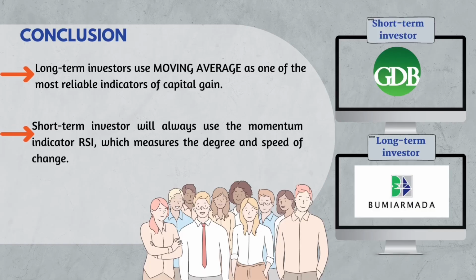In conclusion, we recommend short-term investors to look at Bumi Armada Berhad. Meanwhile, long-term investors should look at Grand Dynamic Berhad. Investors can use the 5 indicators and also a trend line to analyze. We can say that moving average is commonly used by long-term investors while the RSI line is for short-term investors.